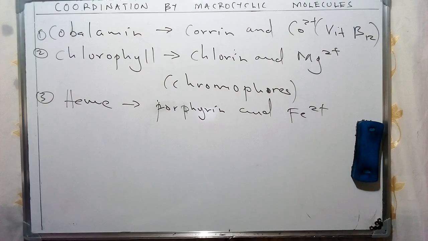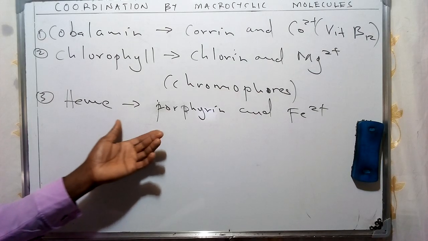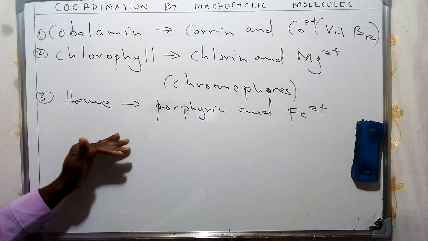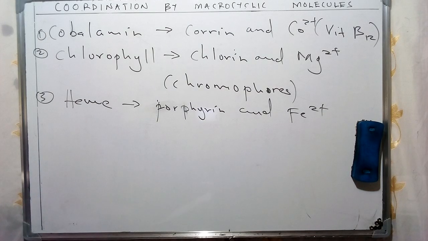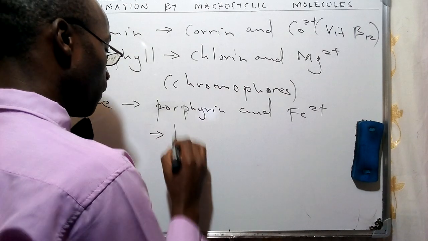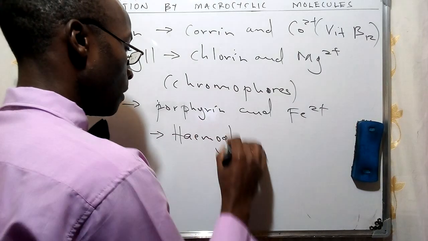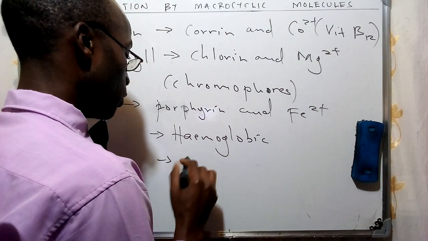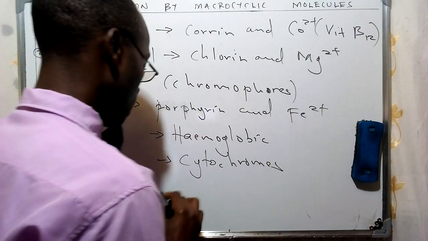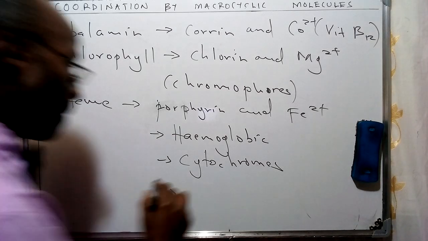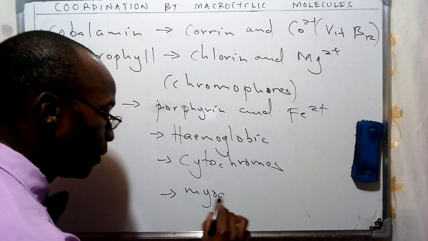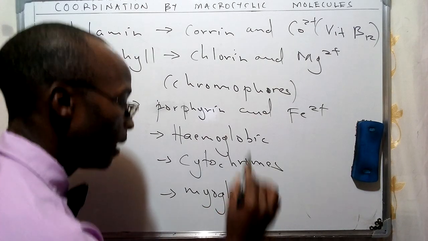So this heme is going to be very fundamental in trying to ensure that there's a transportation of oxygen around the body, especially in organisms, and of course it's going to be found in what we refer to as hemoglobin. So we shall have this one, heme, found in hemoglobin. And it's also going to be found in cytochromes, and also in what we refer to as myoglobin. This is going to be myoglobin. Hope my handwriting is legible.